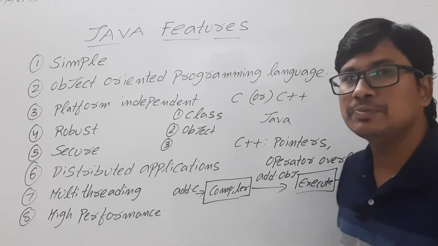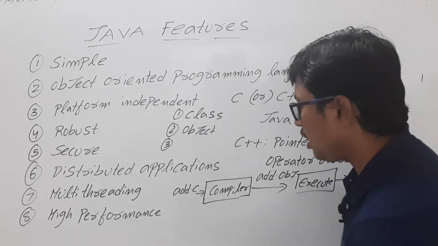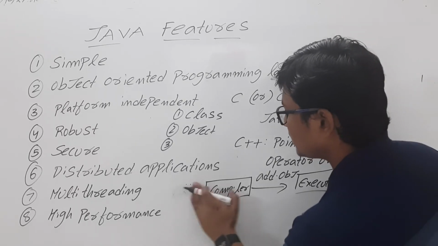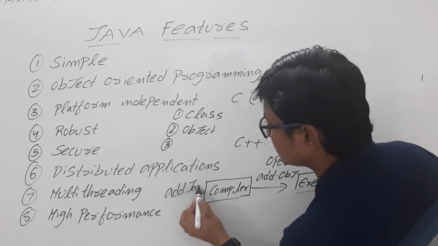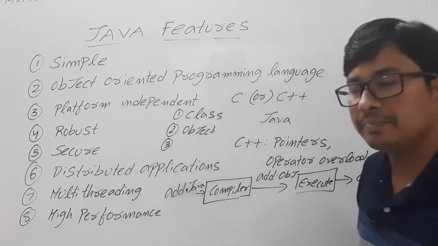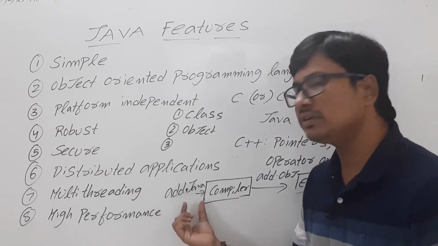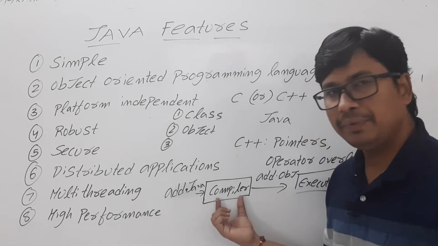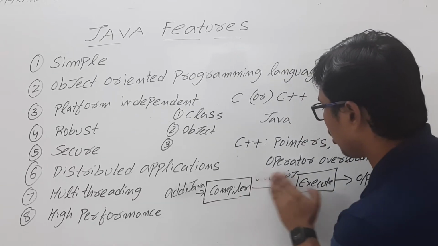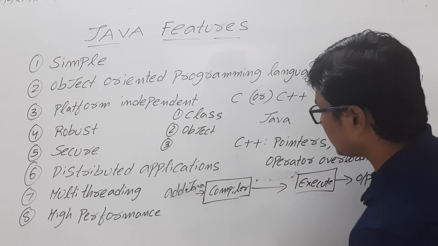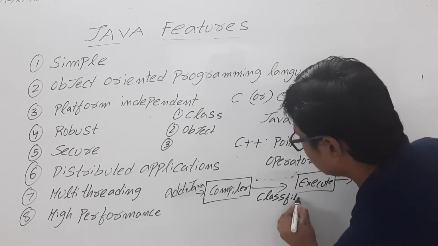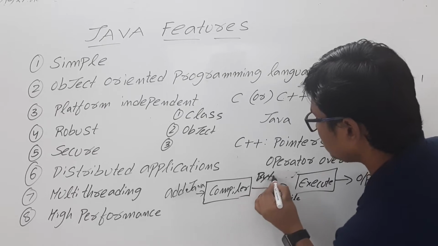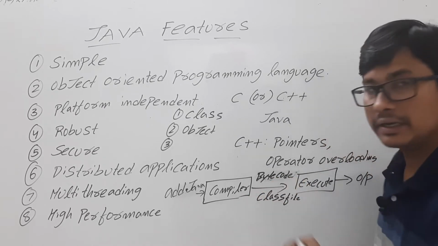This problem has been overcome in Java. How it has happened is, let's say you write add.java. I'm just taking add as a program, some program dot java. If you compile it, instead of getting an object file, you will get a class file, or we can even say bytecode.